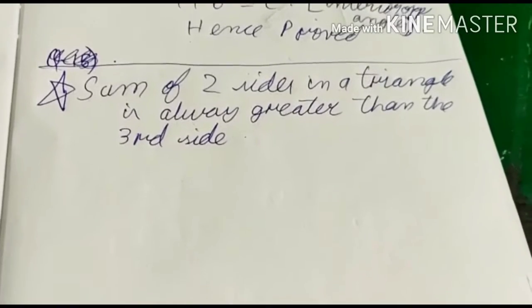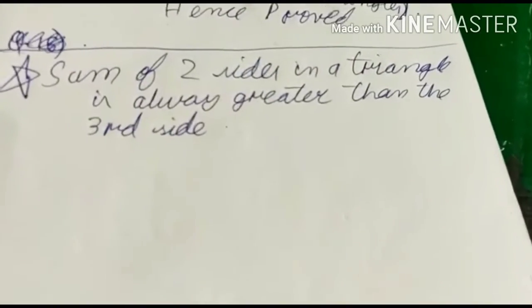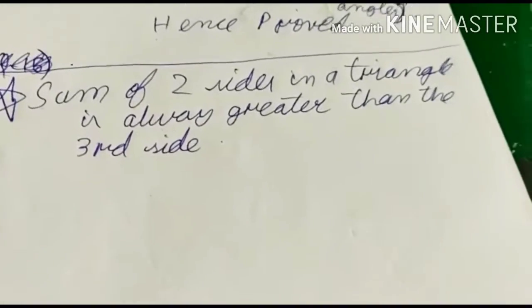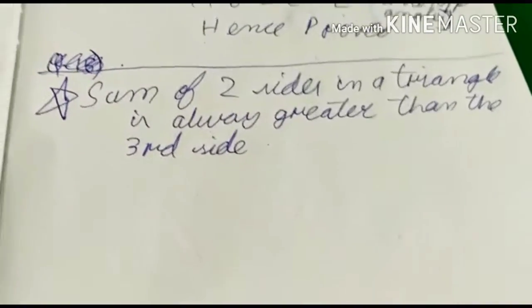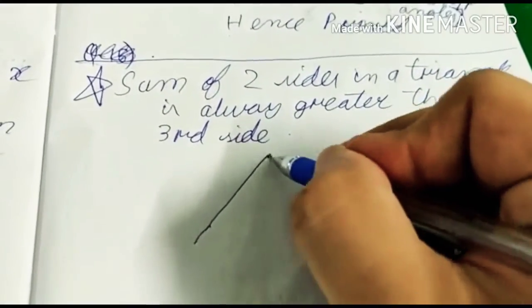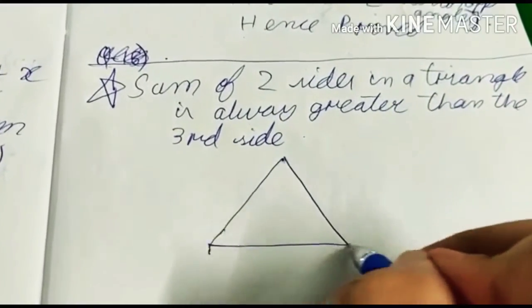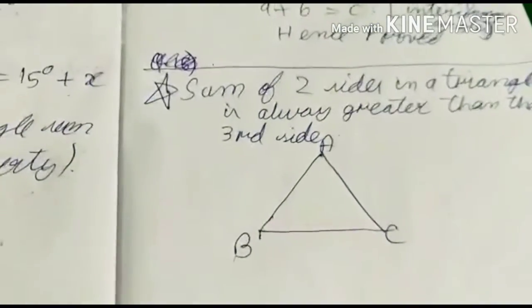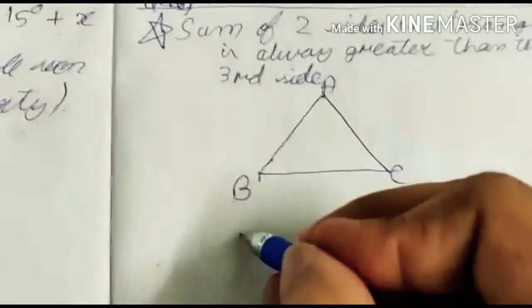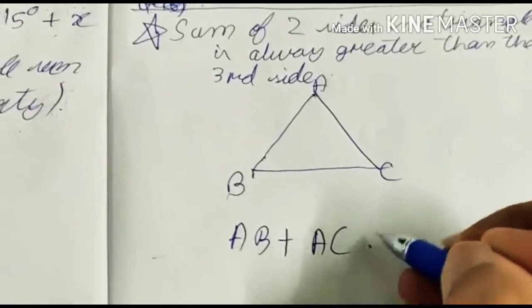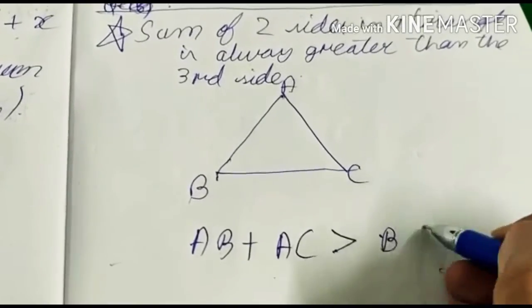So the next concept here is that the sum of two sides of a triangle is always greater than the third side, and it has always been proven. How? Look, I will take a triangle here, A, B and C. If we take any two sides, like AB plus AC, it will always be greater than BC.